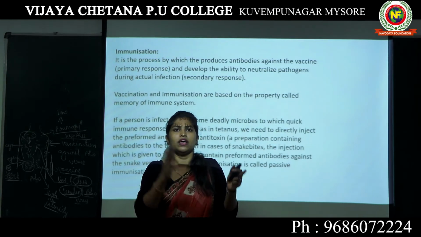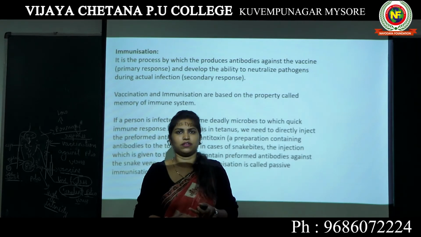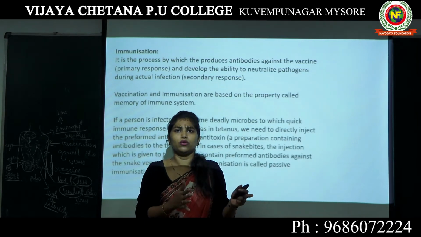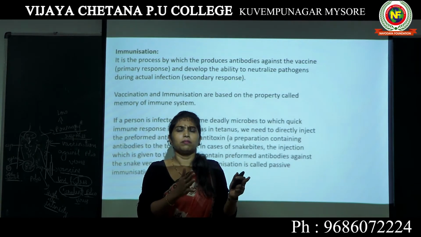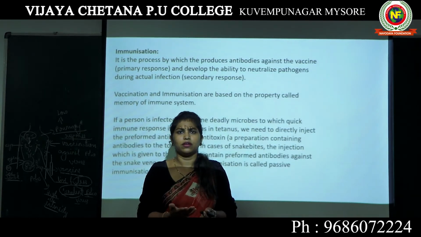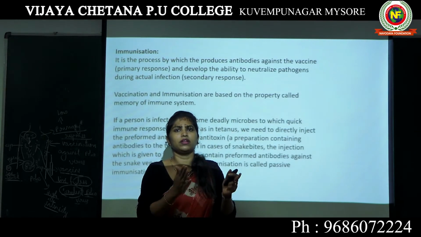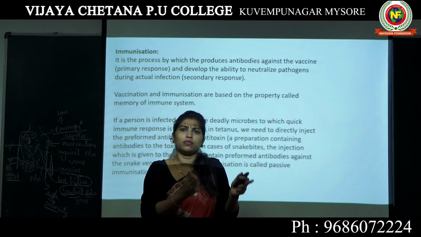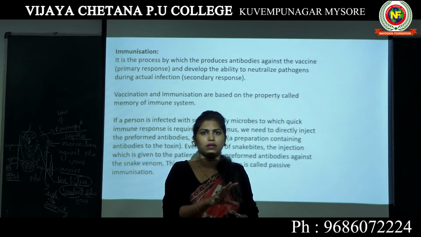That means when you did vaccination, the person becomes immunized. When you do this process known as vaccination, the person becomes immunized. The person's immunity increases and he will be ready for the next attack by the pathogen. So that capacity of a person's body is known as immunization.